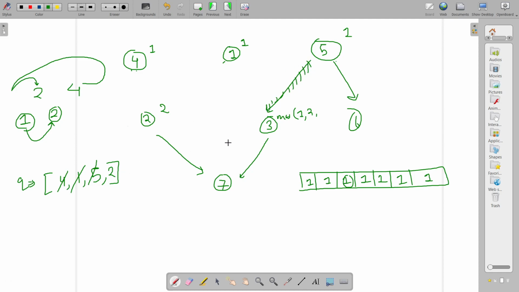Now since the in degree of 3 is 0, you push 3 to the queue, and now I'll quickly do it. So its answer would become 2. Then you also need to update the answer for this. So the answer for this will become 1. You will remove this edge, you will push it to the queue, then you will pick this up.